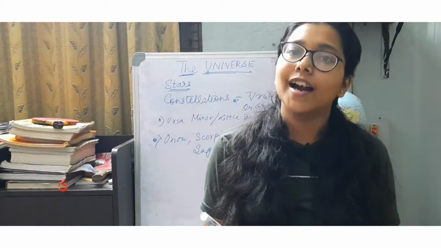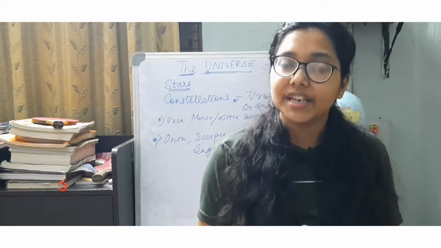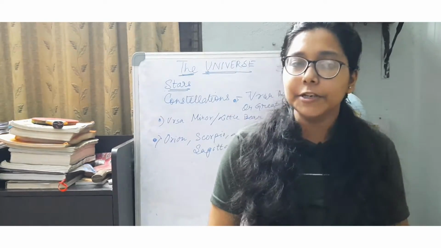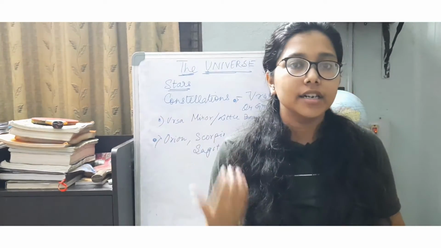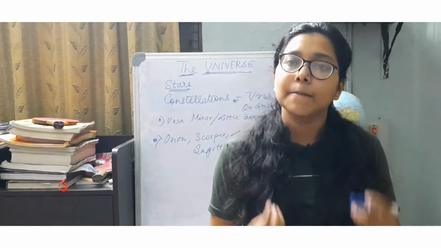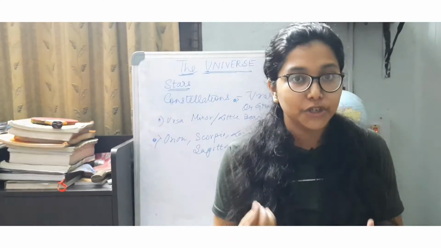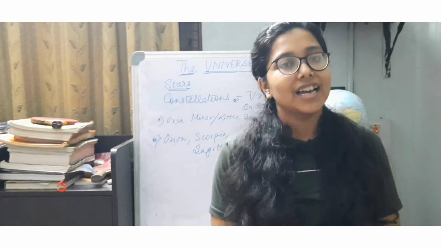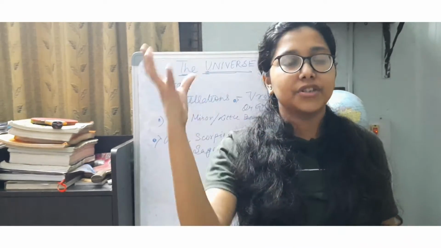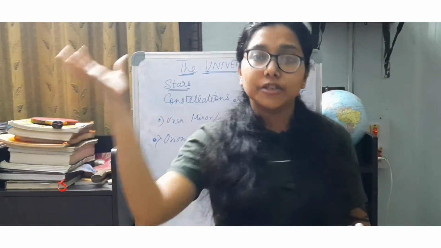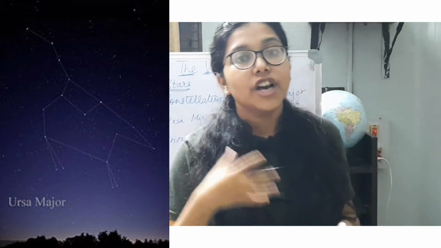Till date there are 88 constellations that have been discovered, and the most important ones which you are supposed to know, I have listed them down. They are very interesting. You can go to Google and search them out, to see how unique they look.